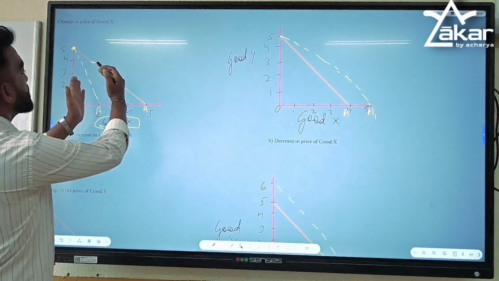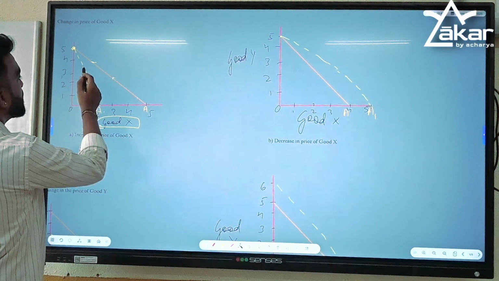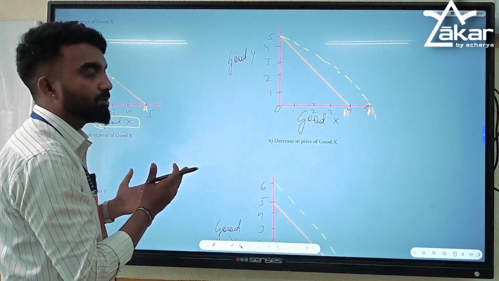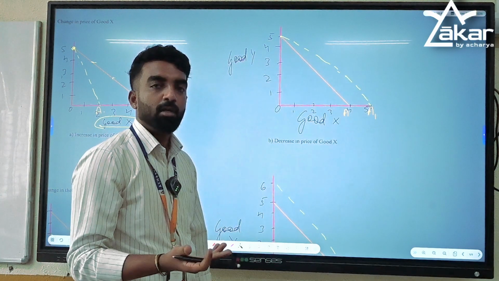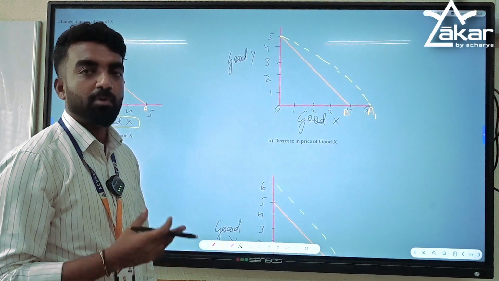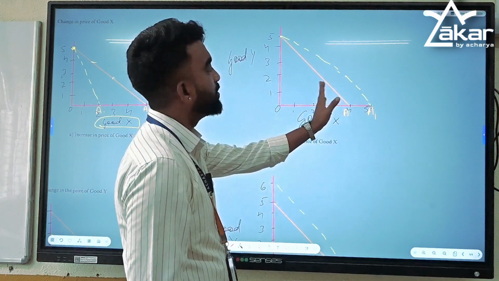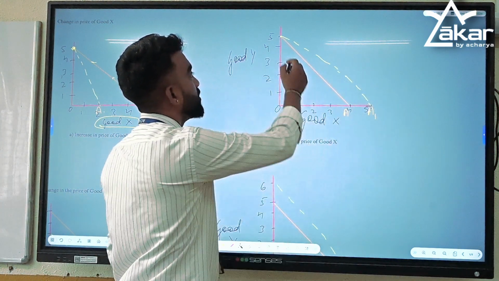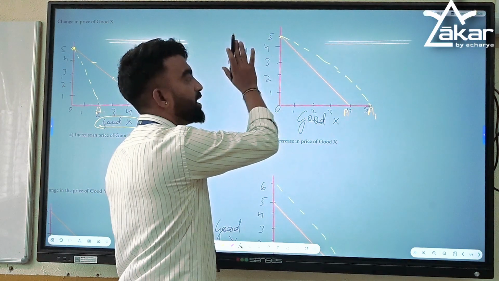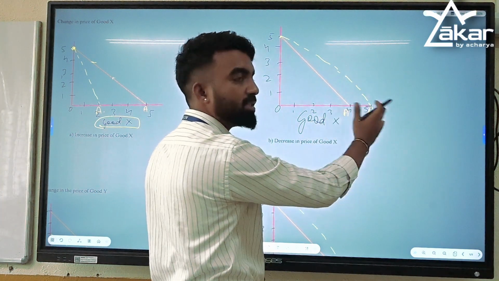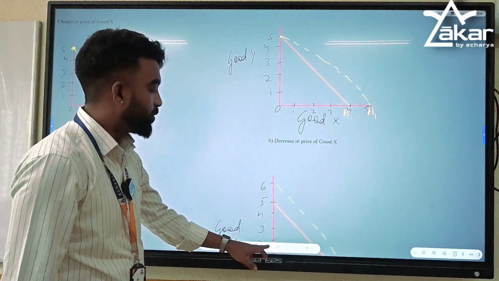Earlier it was this much, and now she or he can buy this much. The area represents the purchasing power, the quantity he or she can buy. So now this will shift outwards. There will be no change in the quantity of good Y. It remains constant. There will be a shift only in the quantity of good X.